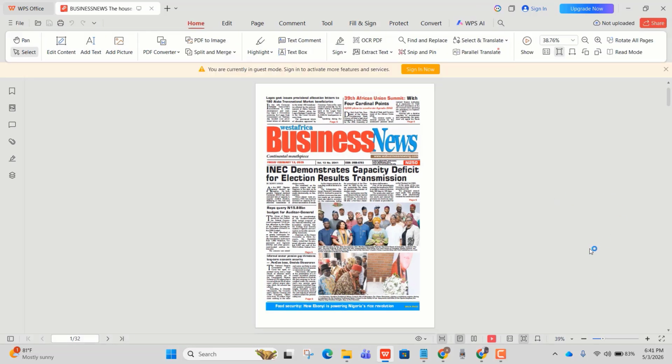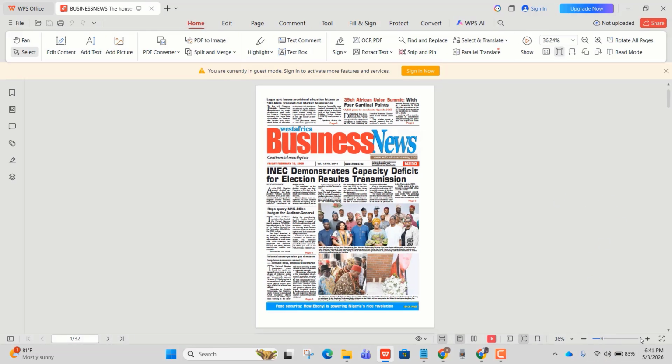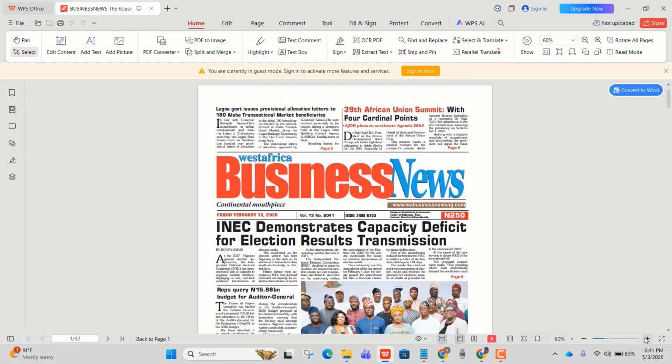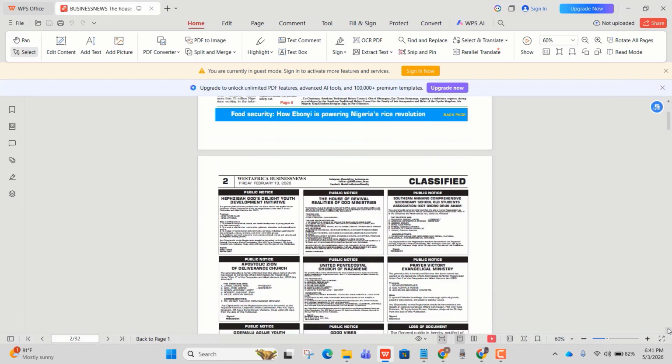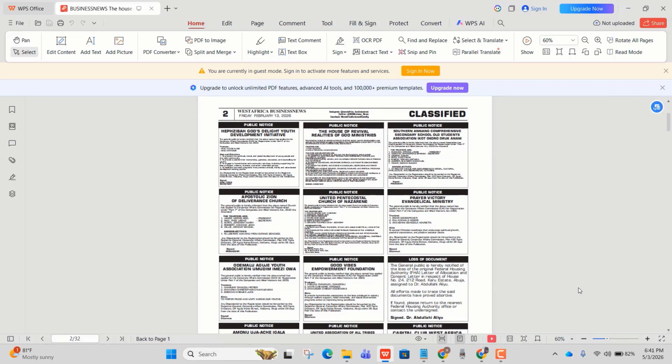Okay, so what I want to do now is that I want to go ahead and check the page 2, because that is where the name that I want to register is publicized on this particular paper. So you can see here is it. So what I want to do here is to identify that particular public notice. Okay, so let's assume that this first one is what I want to work on.